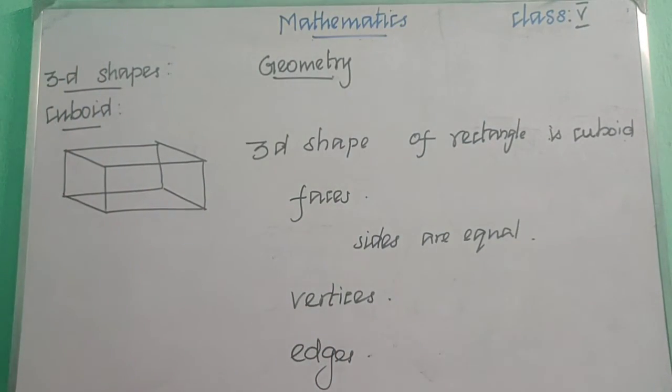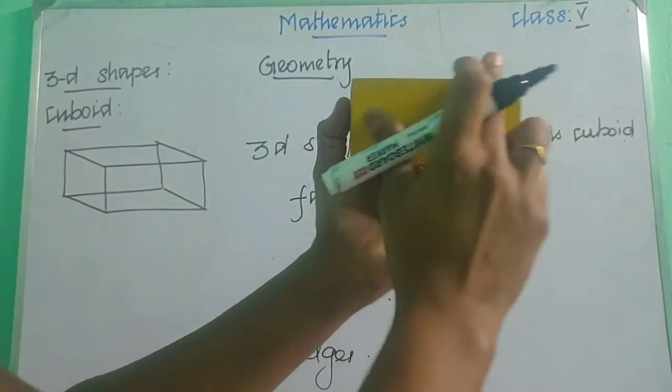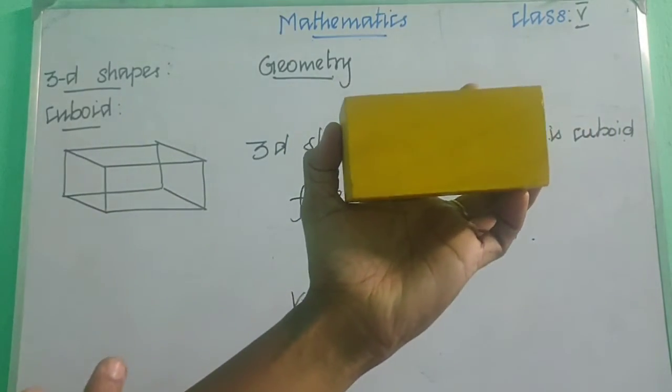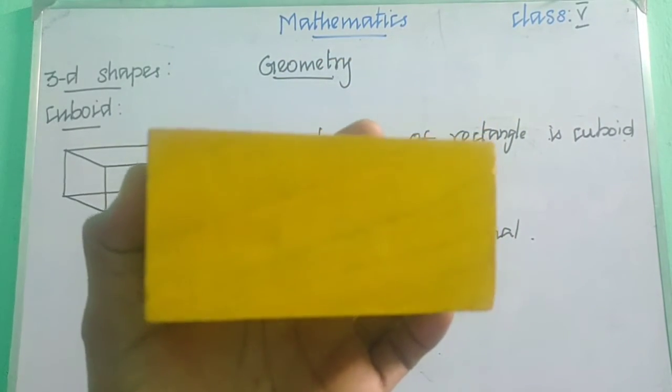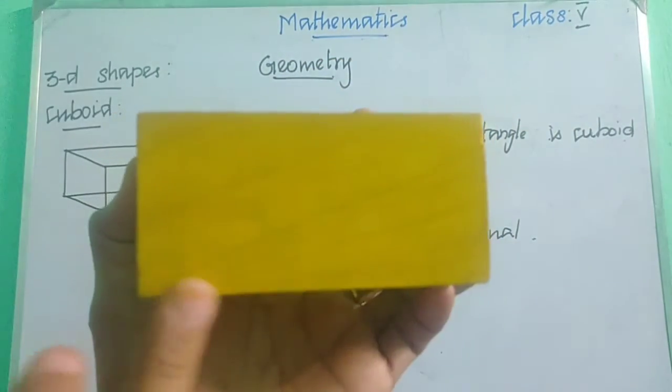That is the first property. You can see the rectangle here. So the 3D shape of rectangle is cuboid.